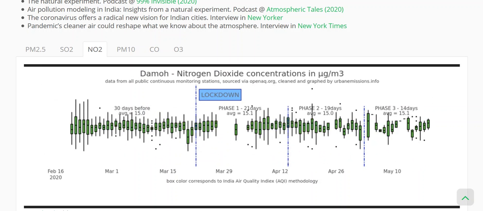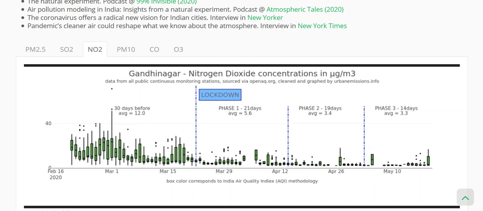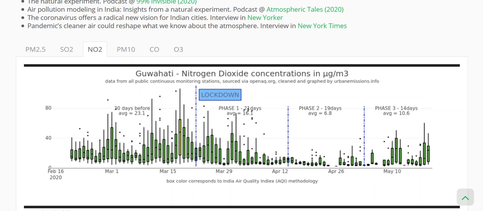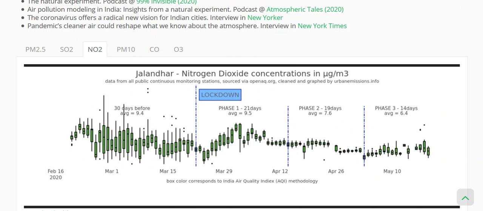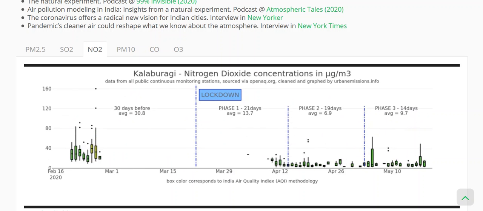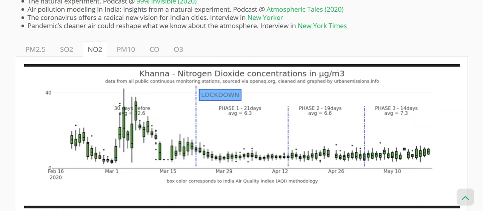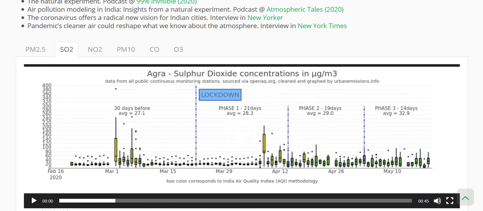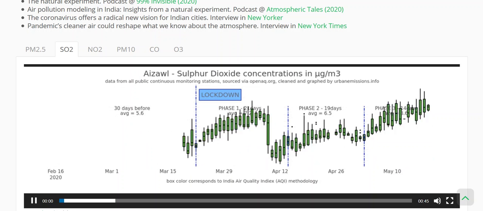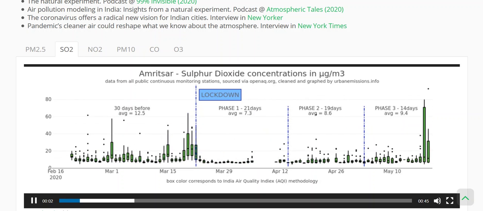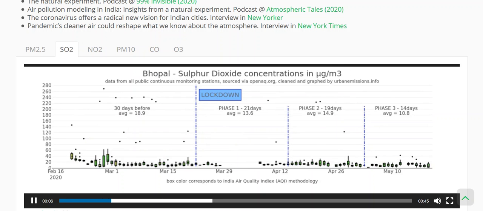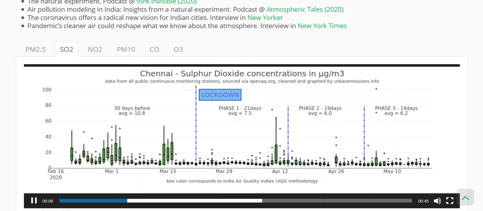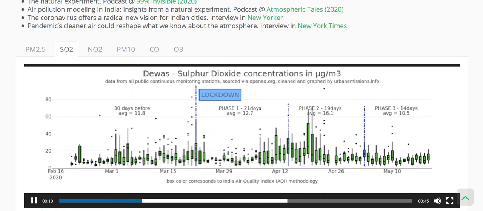For example, for NO2, the transport sector is the key source, and all the cities had very little vehicle exhaust emissions, and it resulted in a direct impact on the NO2 concentrations. For SO2, not so much because some of the big industries were still active, but in the cities where transport had a big drop, we saw a drop in the SO2 concentrations.